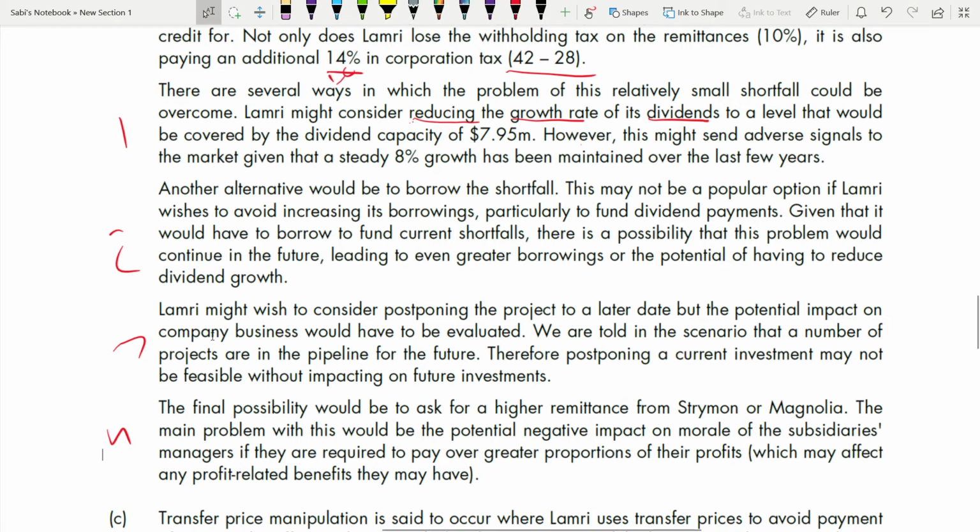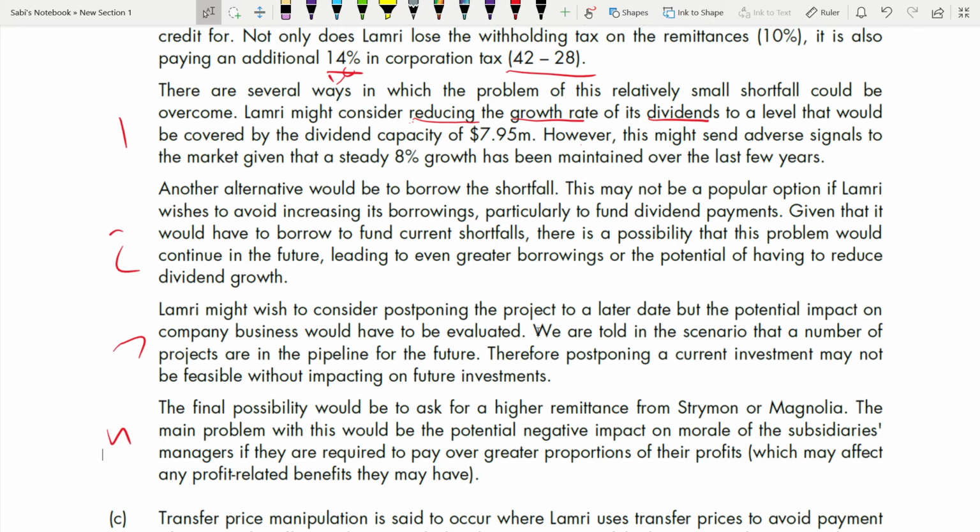Now let's go to the third one. Lamri might wish to consider postponing the project to a later date, but the potential impact on the company business would have to be evaluated. We are told in the scenario that a number of projects are in the pipeline for the future. So postponing a current investment may not be feasible without impacting future investments. If you are postponing a current investment, it not only has an impact in the current period, but it will also have an impact on your future investment. It is not possible that if you don't invest today, it will not have an impact on your future investment. So this method is also not feasible.